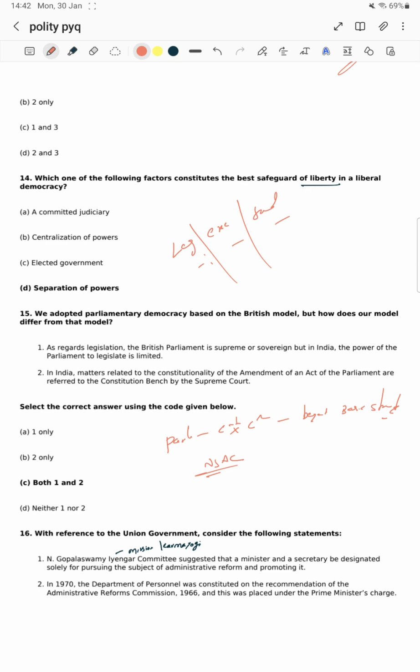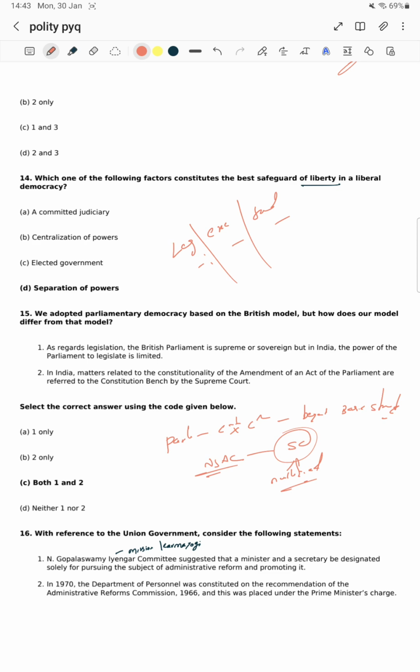Then the Supreme Court declared it nullified because it violated the autonomy of the judiciary, so it cannot be amended.